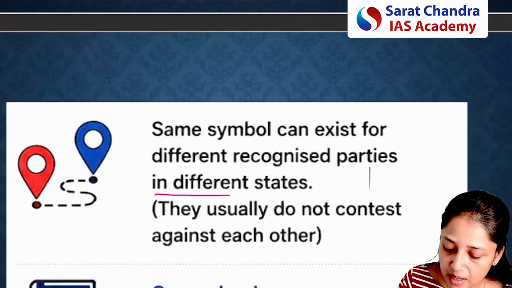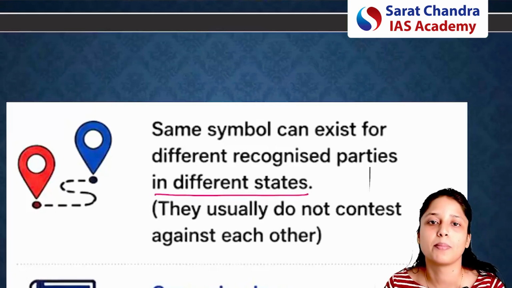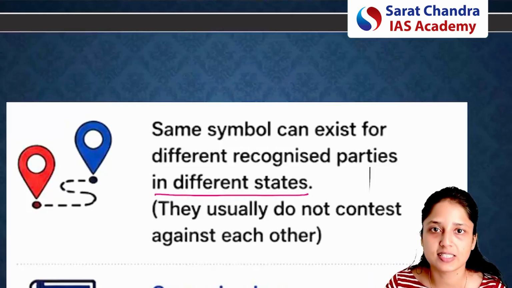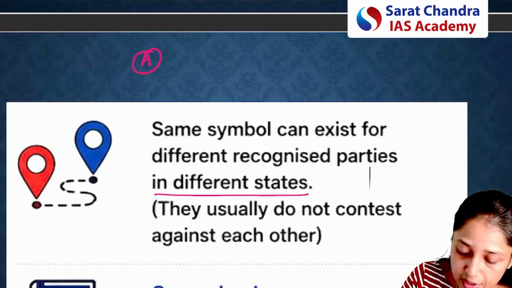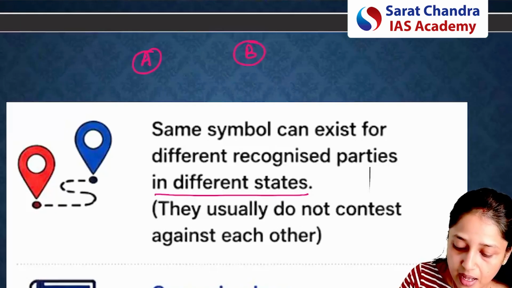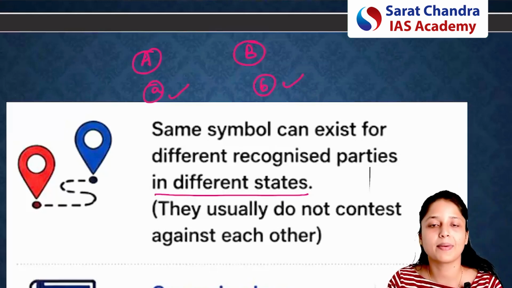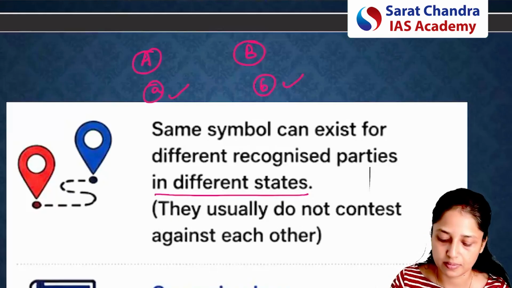If the political parties are in different states, then those parties can have the same symbol because these parties are not competing among themselves. So this is the reason. For example, if there are two states, A and B, and there are two political parties, A and B can have the same kind of election symbol, for example, apple or tree, because they are not competing against each other.